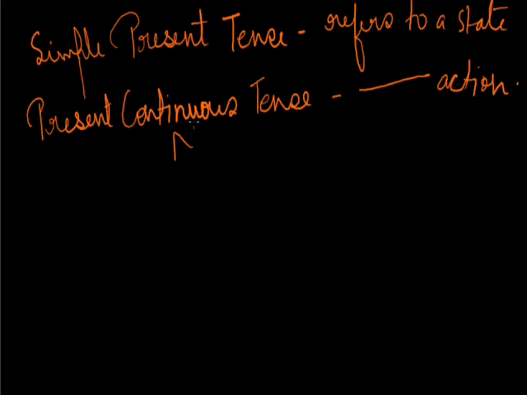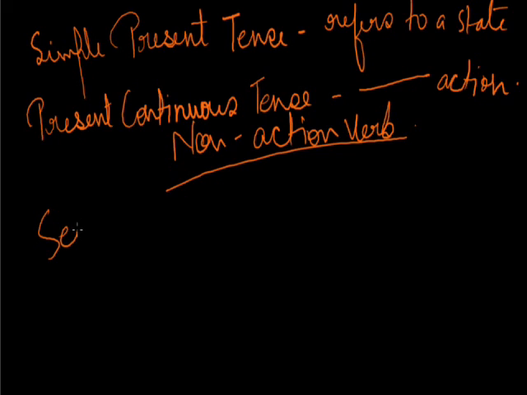Speaking about non-action verbs, to make the above note clear, take verbs of senses like hear, taste, see, smell. In this we can talk about state as well as action.